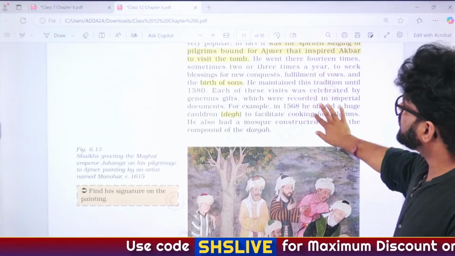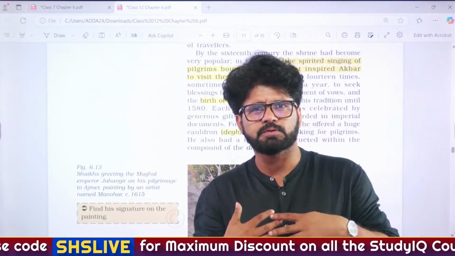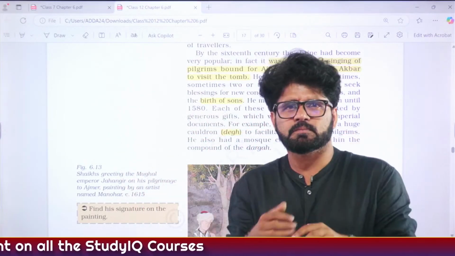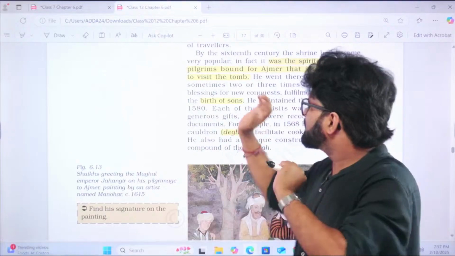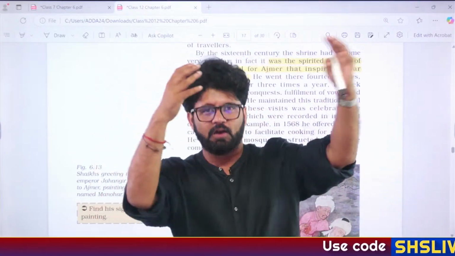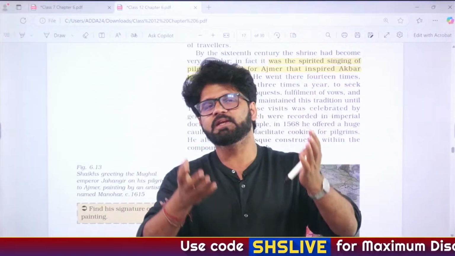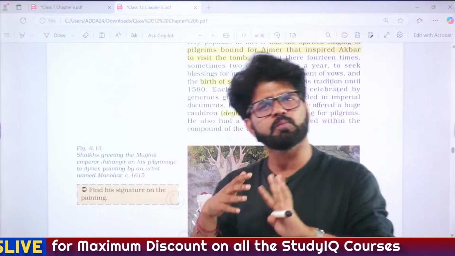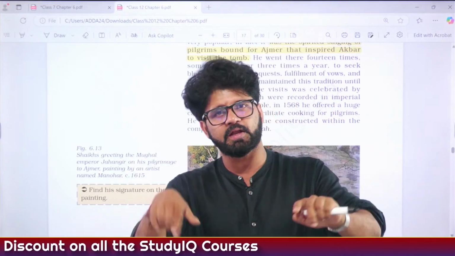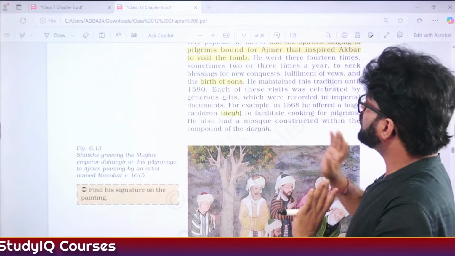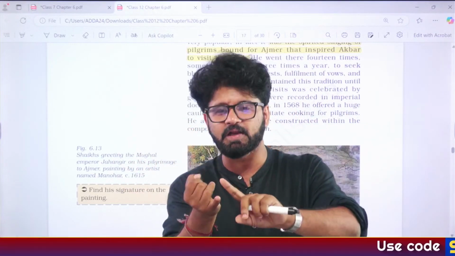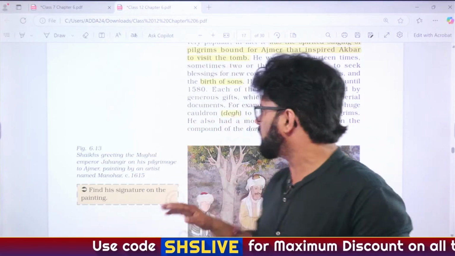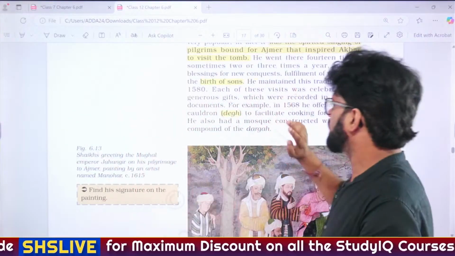See, Akbar is visiting because his sons, he's having so many boys, then they die, and then he again produces one. I hope you understand what I'm saying. So the thing is, he is conceiving along with his wife. They are dying and he is very perturbed by it. So he will go to Sheikh Moinuddin Chishti's dargah. Then he will have Humayun, who will create a lot of problems for him during his lifetime. So all these things are happening because he had Humayun, who did not die. Because, you know, infant mortality rate, maternal mortality rate, you may have heard about these things when you're reading health. So the infant mortality rate was very high during this particular period.